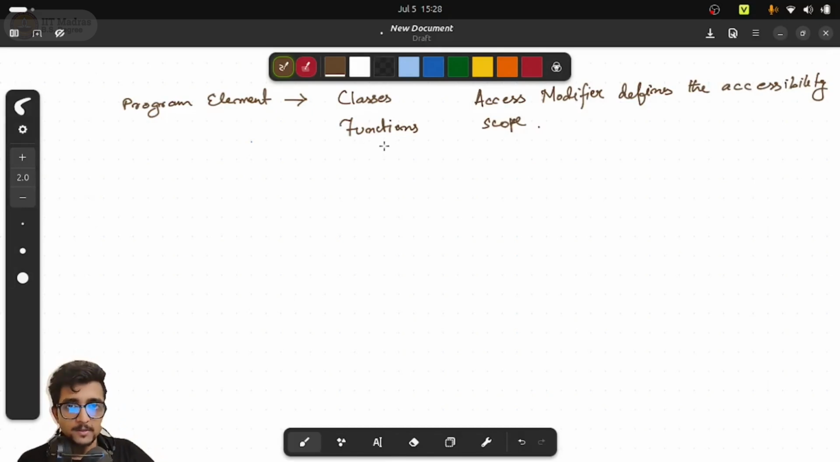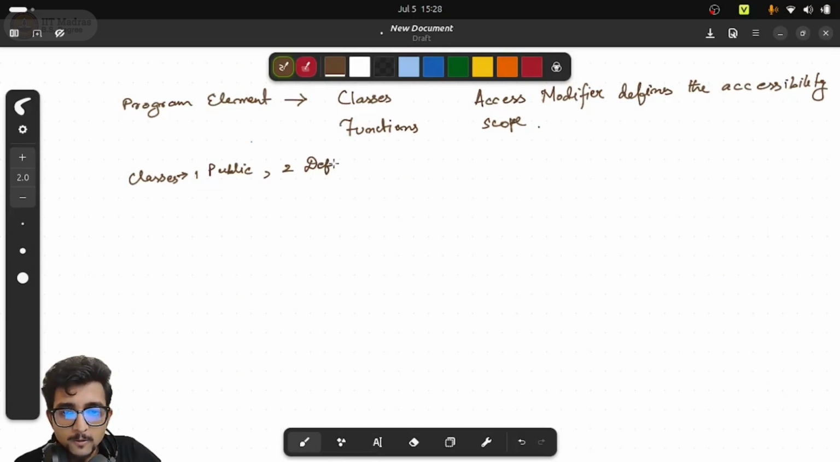For these two things, that means each of them, classes and functions, must have some associated access modifiers with them. Correct. So classes have two access modifiers associated with them. Number one is public. Number two is default. Now we call it default. In some books or some lectures, you will see we call it package private.